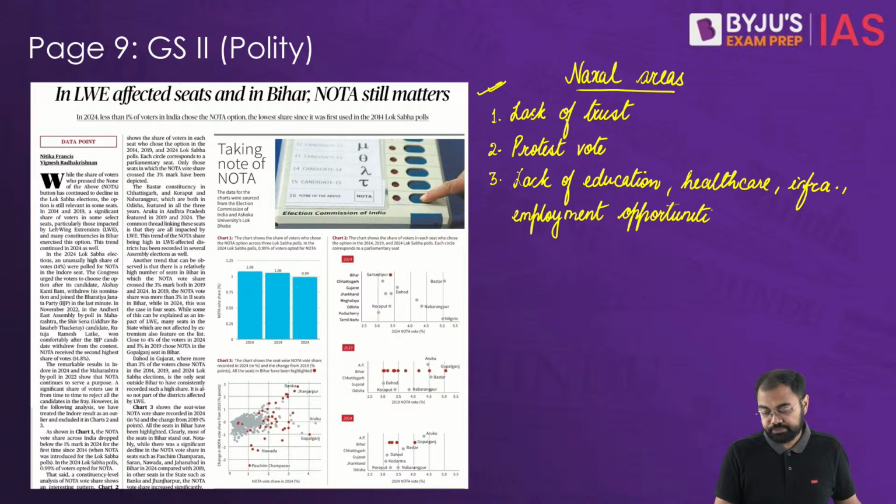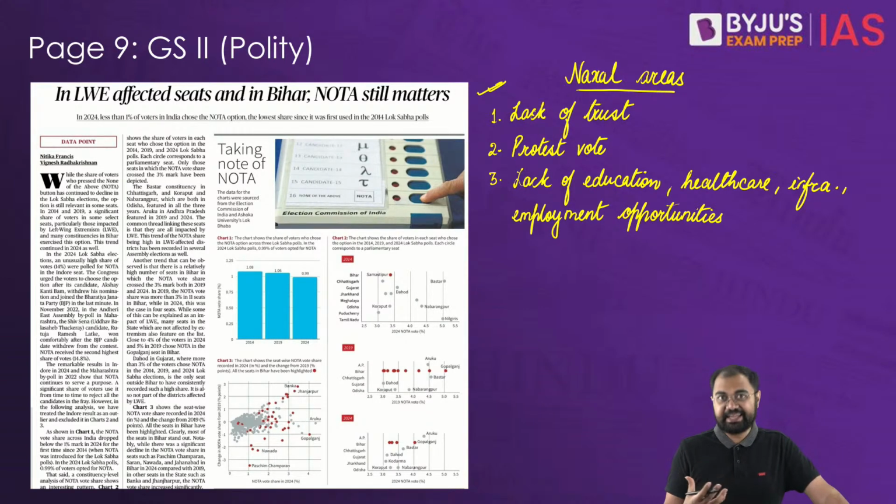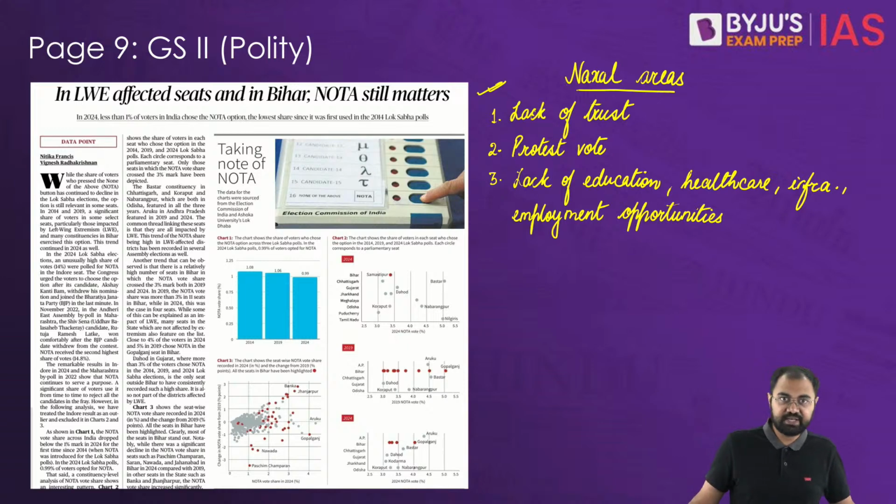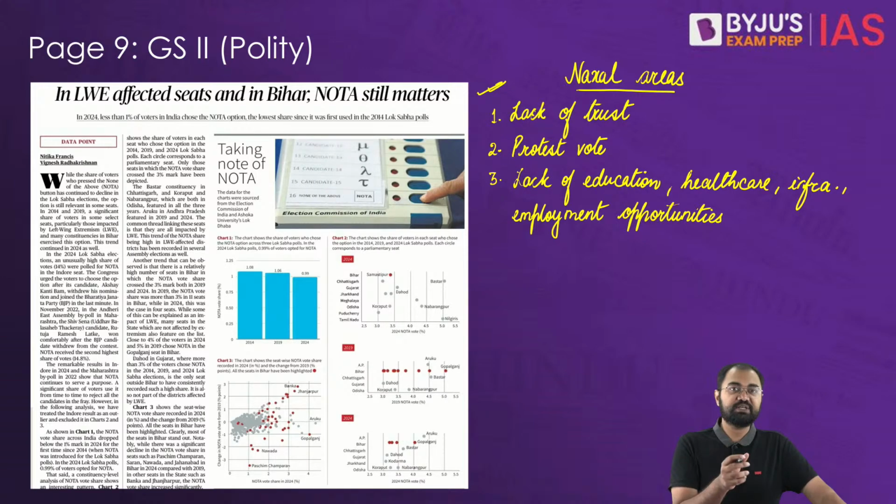These kinds of issues take center seat, and this neglect that we have seen over the years in these areas is why these problems happen. That's why voters may use Nota to express their frustration and try to draw attention to their neglected status.